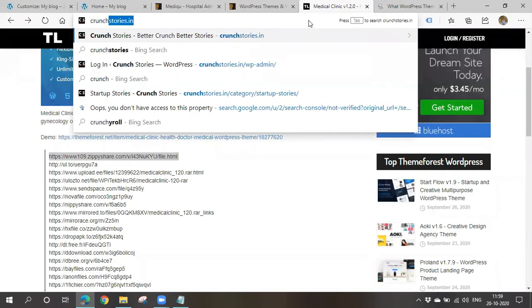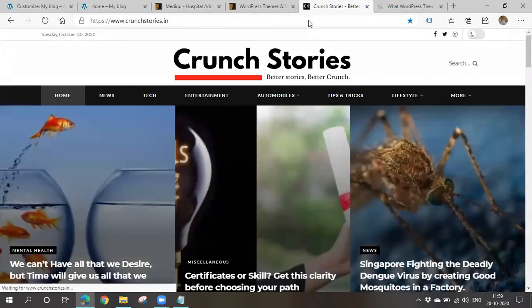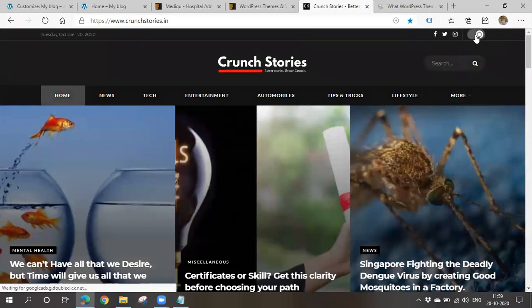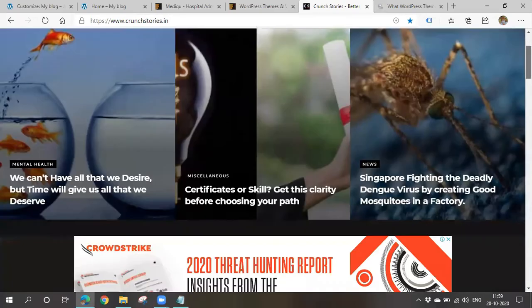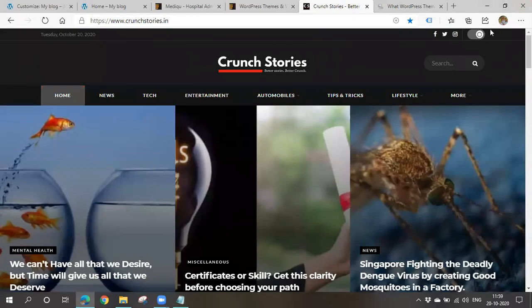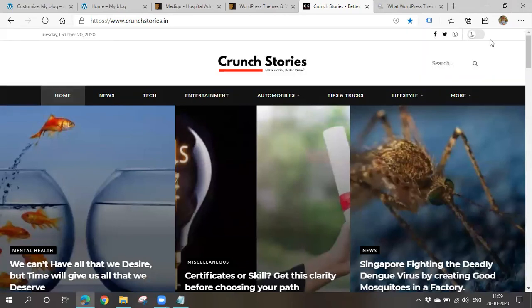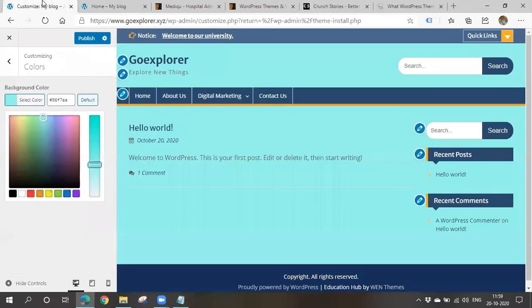So that's why choosing a theme is also important. So here, see, it is a dark mode. Once you click here, everything will be in dark mode. So this thing, we got it along with the theme. If you want to add it to your website, you can add some plugins also. I'll say how to do that and all, if you don't get it along with your theme.